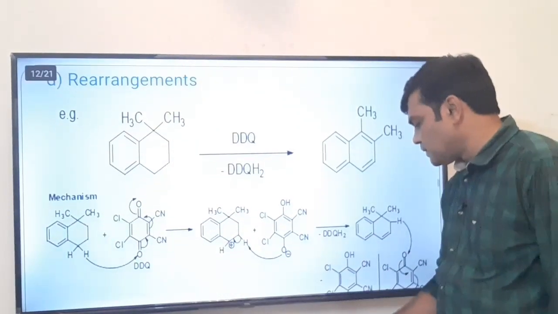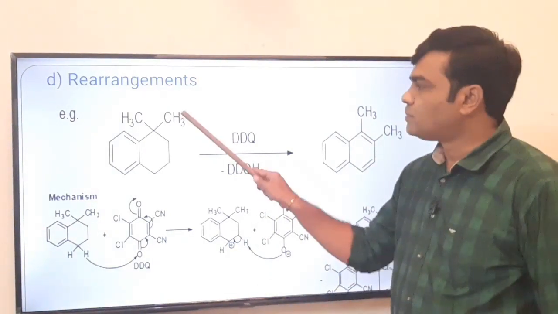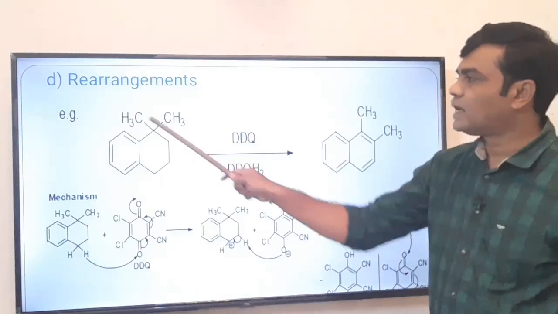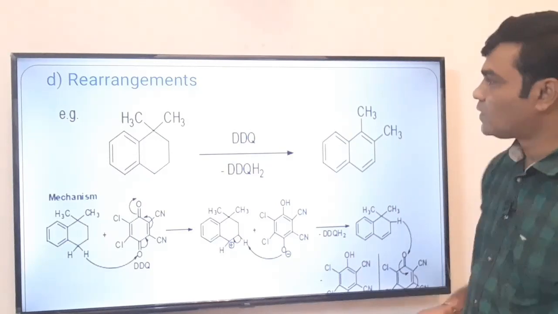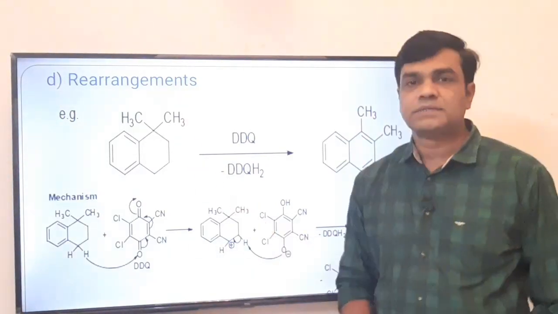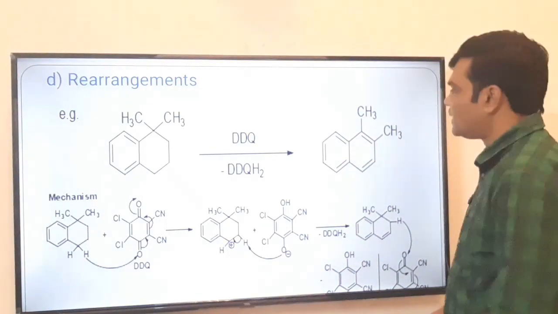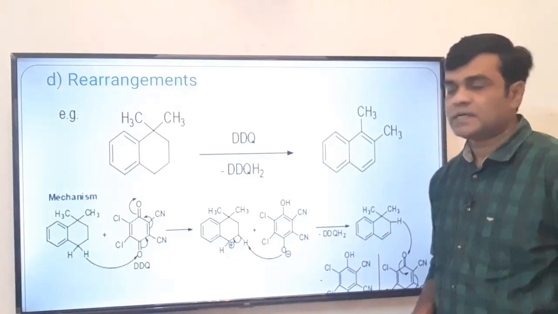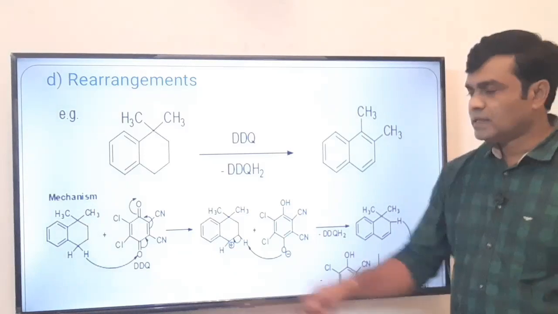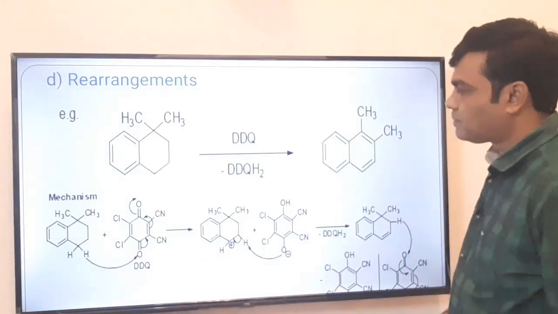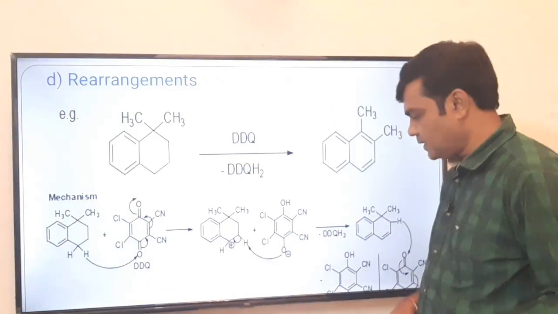So these are some examples, different types of examples. Rearrangement reaction: here the methyl group is migrated to another position along with the aromatization. Aromatization of this ring takes place, meaning a naphthalene moiety is formed. But as this carbon is sp3 hybridized, and for an aromatic compound we require sp2 hybridization, so for possessing the aromaticity, this methyl group itself rearranges to the ortho position. This is the mechanism of this migration process, why this migrated.